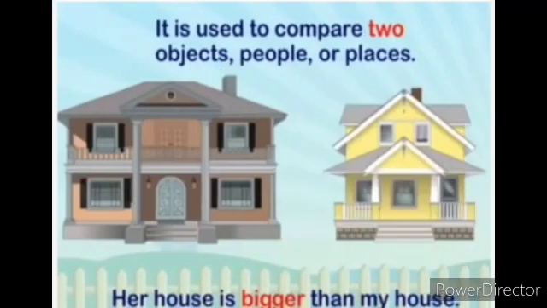For example, her house is bigger than my house. Here two houses are there, and we are comparing both the houses with each other. So her house is bigger than my house. So comparative degree means we are comparing the objects, the people, the places. It is called comparative degree.